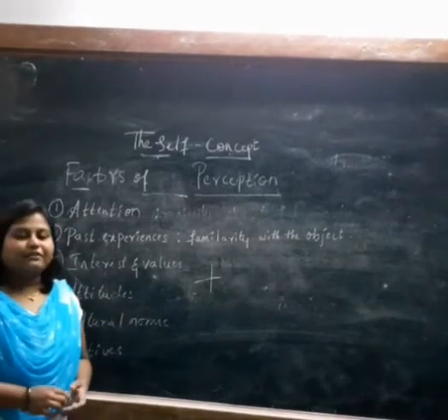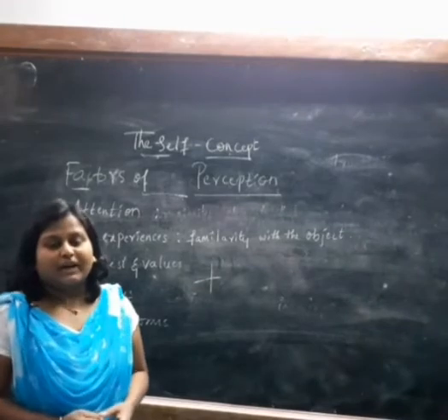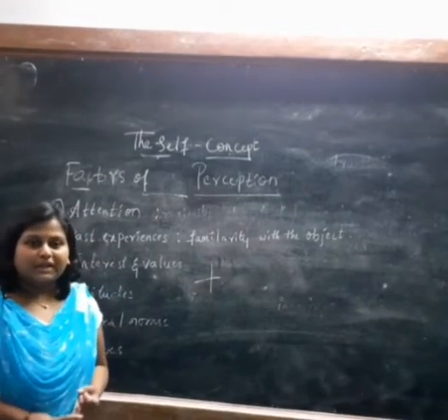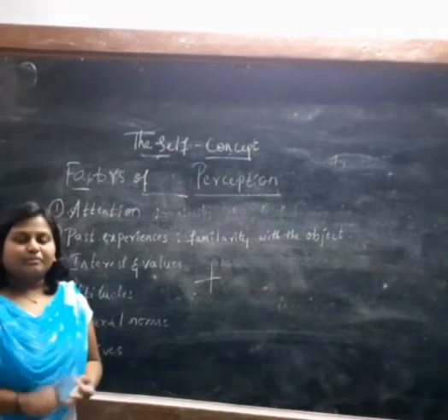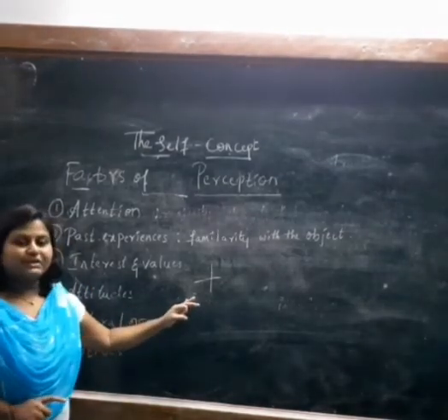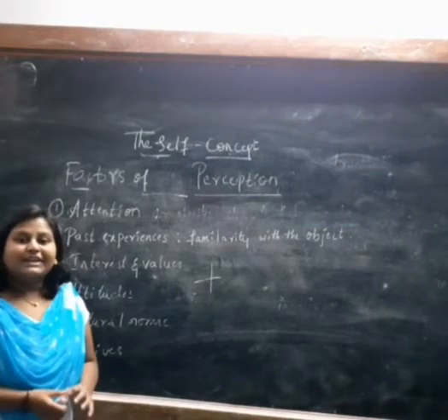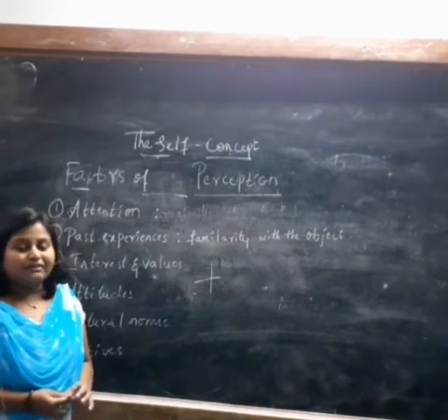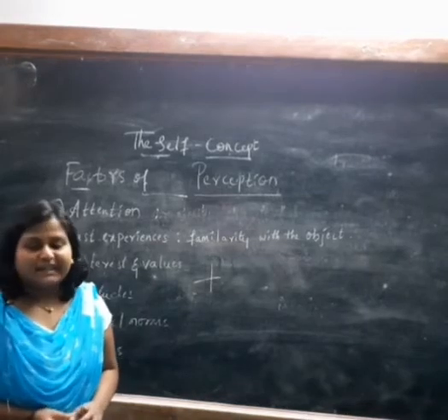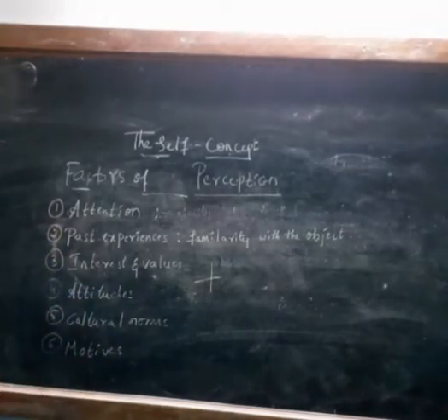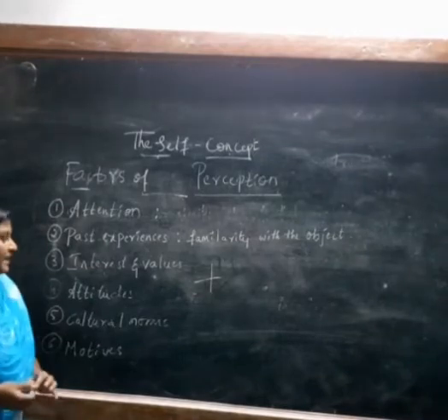What kind of attitude do you have towards a particular information or object or person? If you like a person, you will be favorable to that person. But if you don't like a person, you will never show a favorable action towards that person. So attitude is also very important, right?